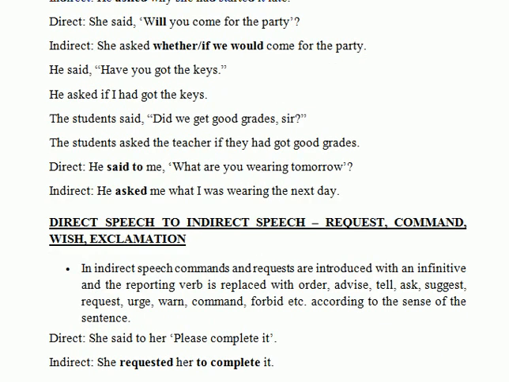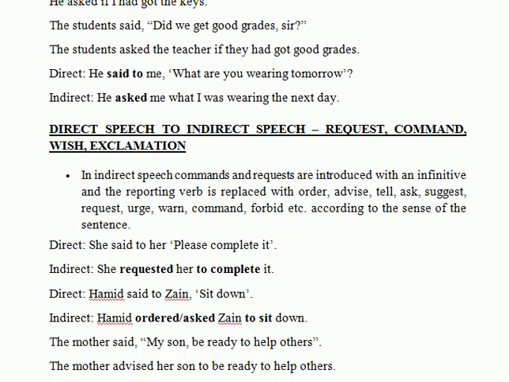Now we will move towards the next type, which is direct speech to indirect speech, including request, command, wish, exclamation. Request, command and advice are called imperative sentences. Wish or desire would be for optative sentences, and exclamation for exclamatory sentences. So we would be moving towards these three types. Firstly I would start with the imperatives. So what do the rules about imperatives say?